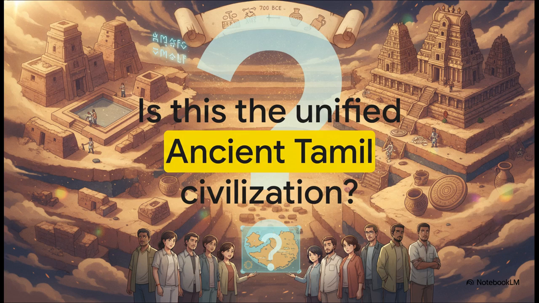Instead of calling these sites by fragmented regional names like the Porunthal civilization or the Keezhadi civilization, is it time we officially recognize all of this as one unified ancient Tamil civilization? It's a massive, paradigm-shifting question that completely challenges our view of deep ancestry in South Asia and definitely leaves us eager to unearth even more of this extraordinary history.